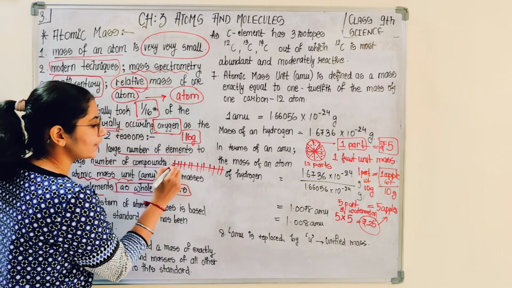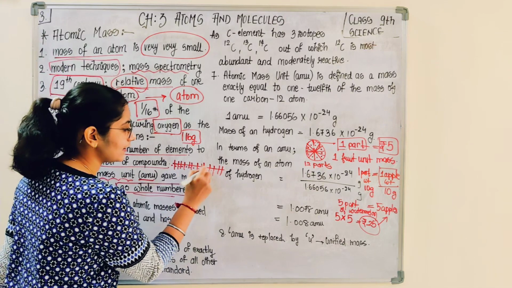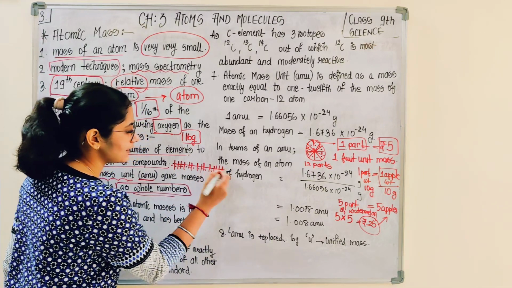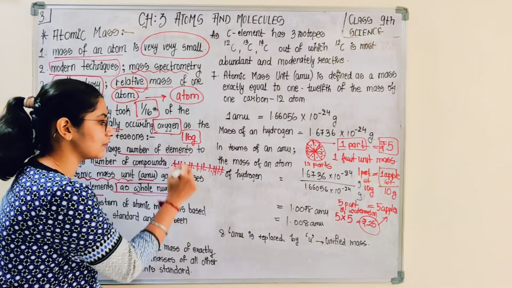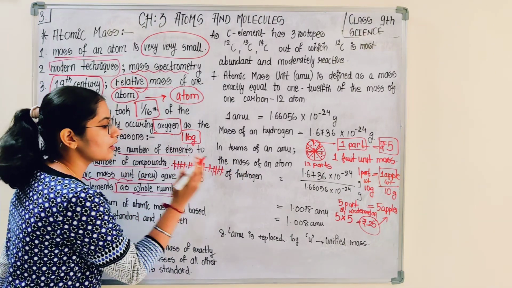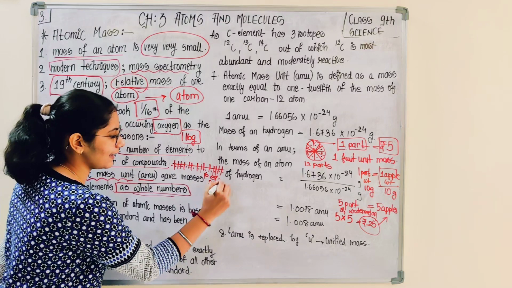Now see: 1, 2, 3, 4, 5, 6, 7, 8, 9, 10, 11, 12, 13, 14, 15, 16. Okay. So I have made this many parts, 15 parts I will make, then only this line would be able to divide in 16 equal parts. So 16 equal parts are there.